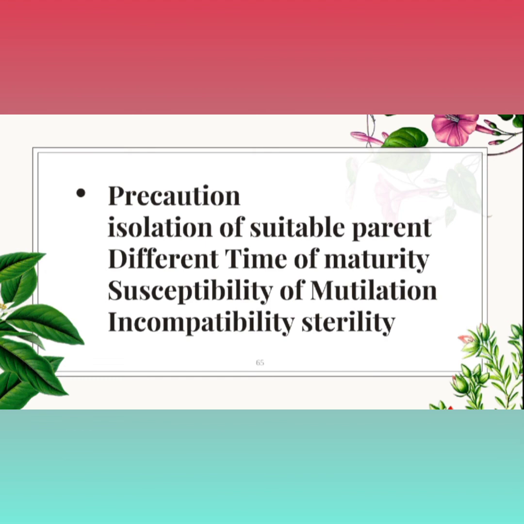Then susceptibility to mutilation: during handling, some parts of the male and female flower get damaged, which is considered mutilation, so we have to handle carefully. Then incompatibility and sterility: some plants face incompatibility and sterility, so we have to give some treatment. We should avoid incompatibility and sterility in a plant. Okay, I hope you have understood hybridization, types of hybridization, the procedure of hybridization, and the precautions during hybridization.